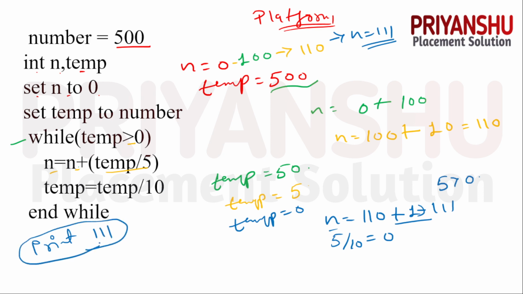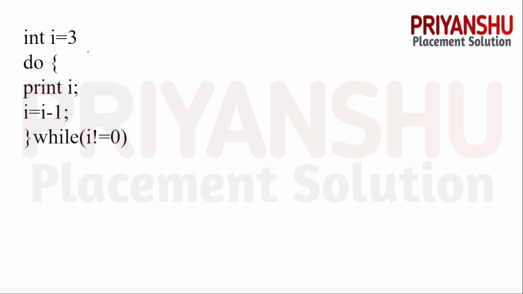I hope, guys, this question is clear to everyone. Okay, let's move to the next question, guys. Next question, we have I equal to 3, do print I. So you need to find the output of this code, guys.